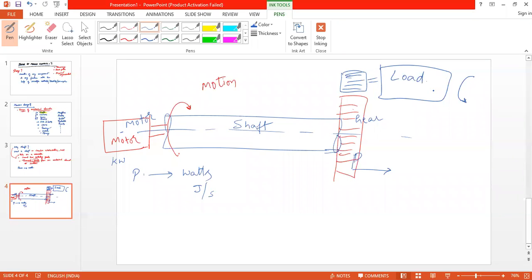Right? Yes, sir. So what is the work to be done here? The gear has to be rotated with the help of a motor. So this shaft will undergo rotation.